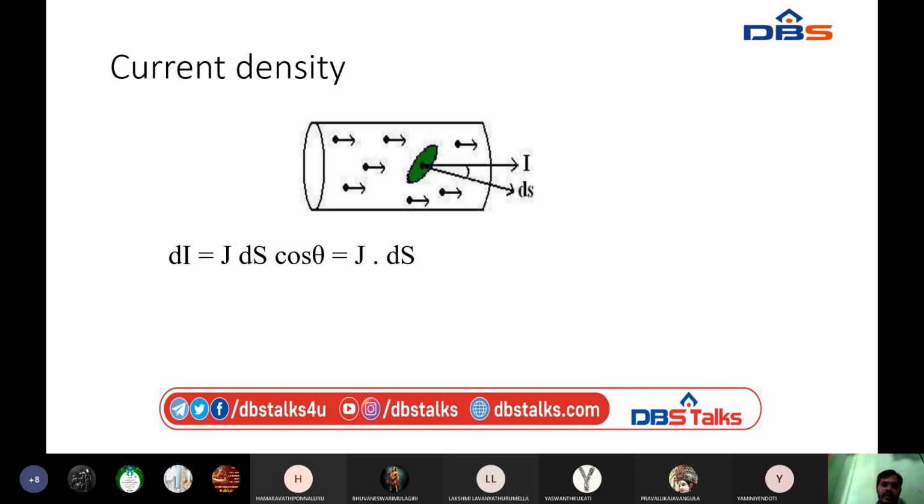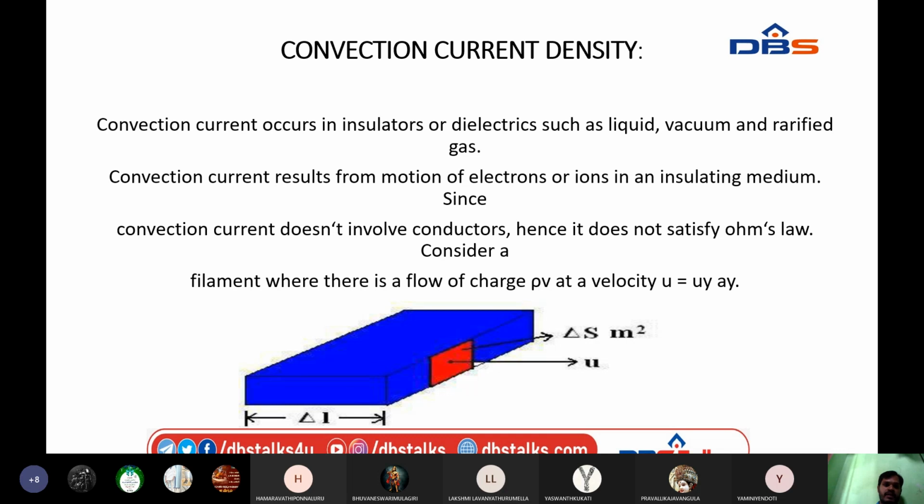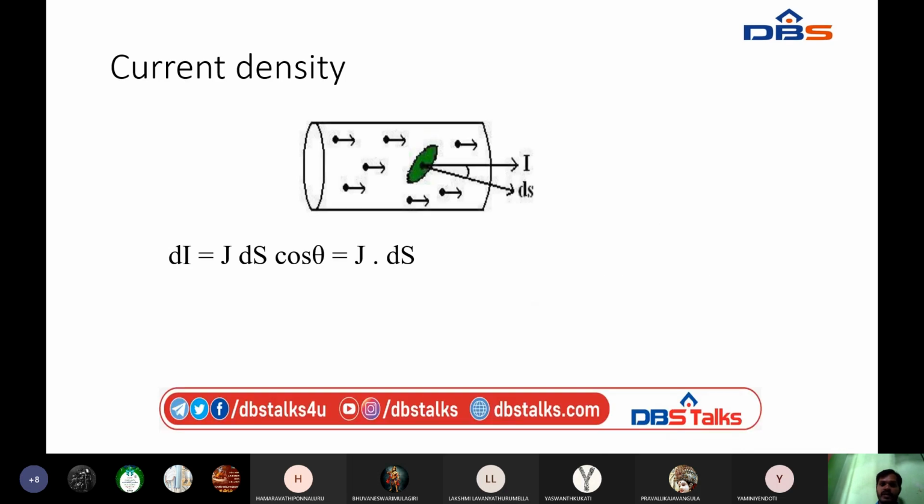This is the sample area which I considered as one plane. That sample area can be represented as ds. And at a particular point I want to represent a current I, making an angle theta between I and ds.